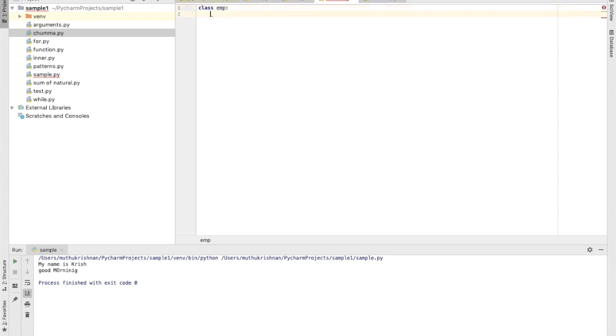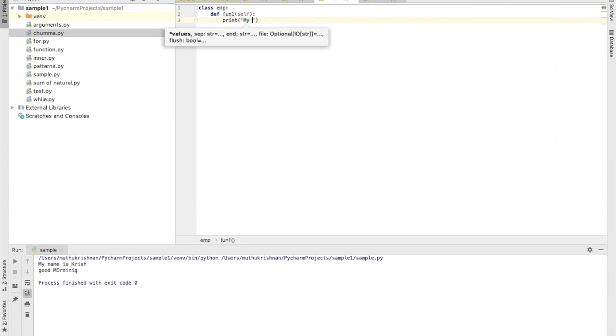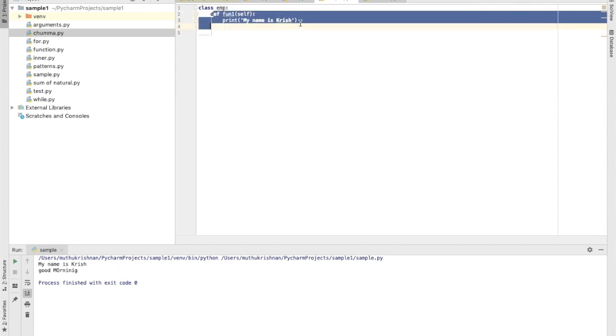You can define anything. I can have function one. This is my first function, and in this function I'm printing the name of an employee. What is the name of the employee? My name is Krish. I can also have n number of functions in a class.